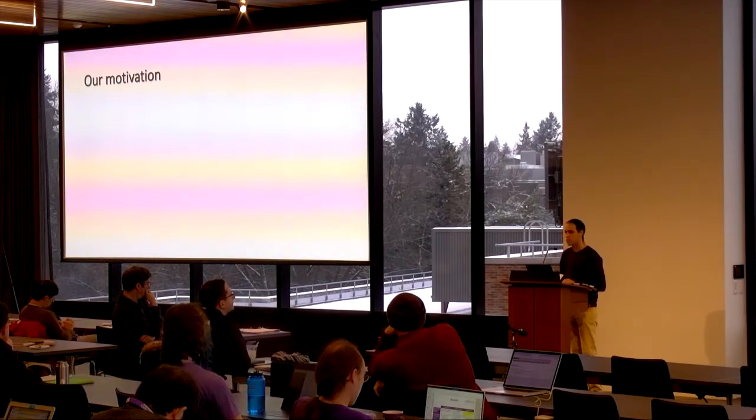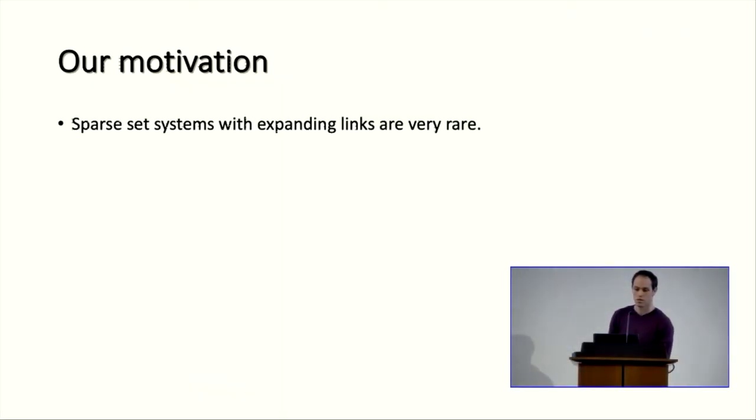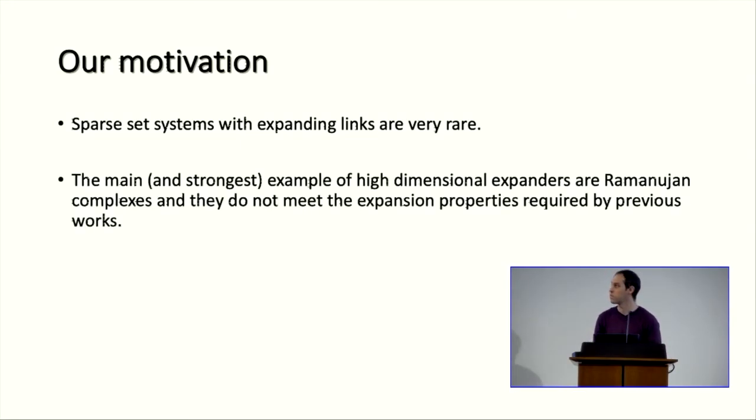But then our motivation is the following. Such sparse set systems, which are high-dimensional expanders, are very rare. And we know that the main and strongest example of high-dimensional expanders are what's called Ramanujan complexes. They actually don't meet the expansion properties required by previous works.